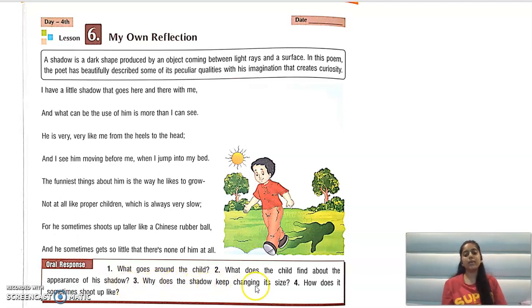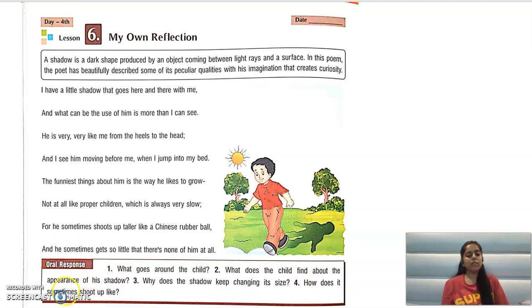Why does the shadow keep changing its size? Why do you think so? Because it changes its size because of the light it gets. So the shadow keeps changing its size according to the light.